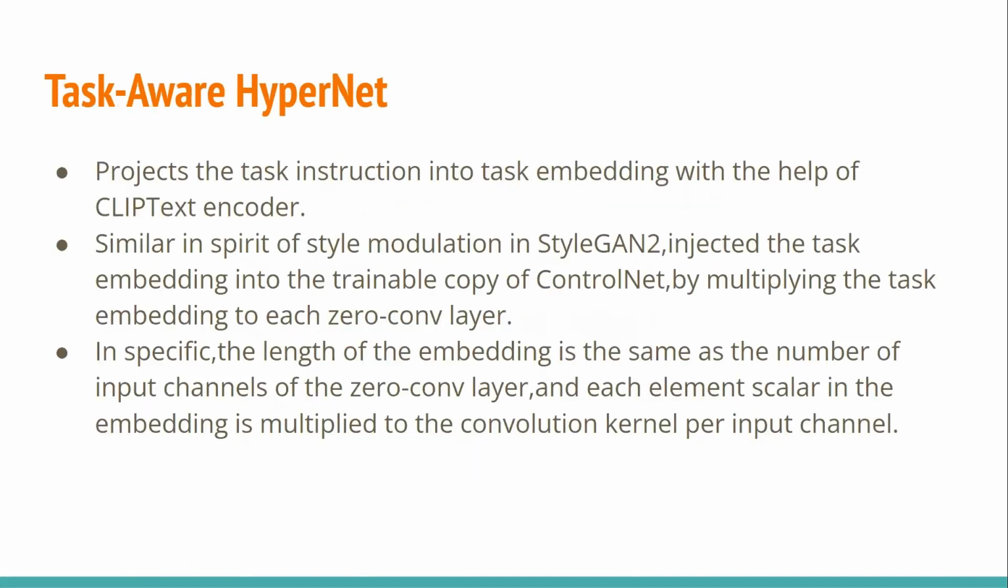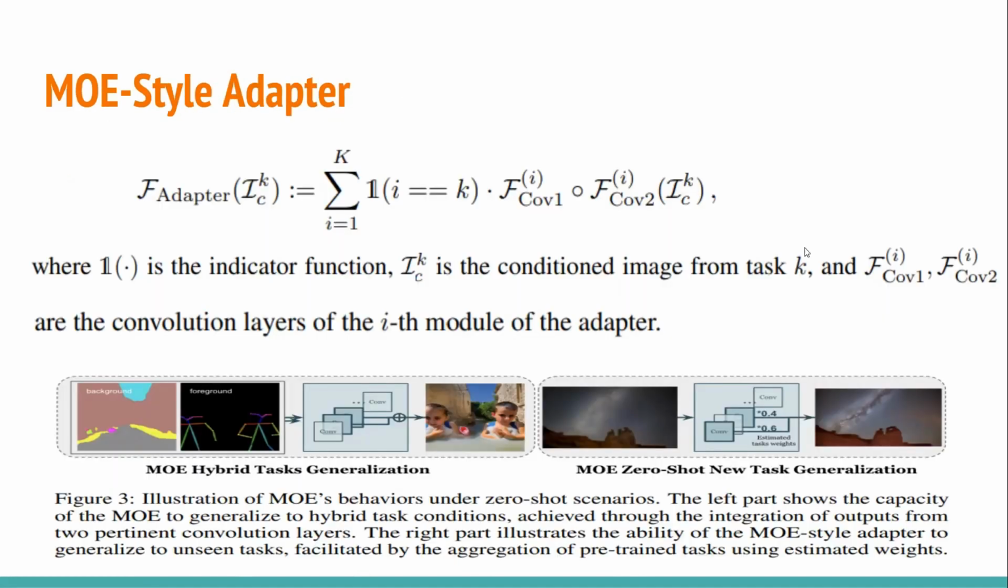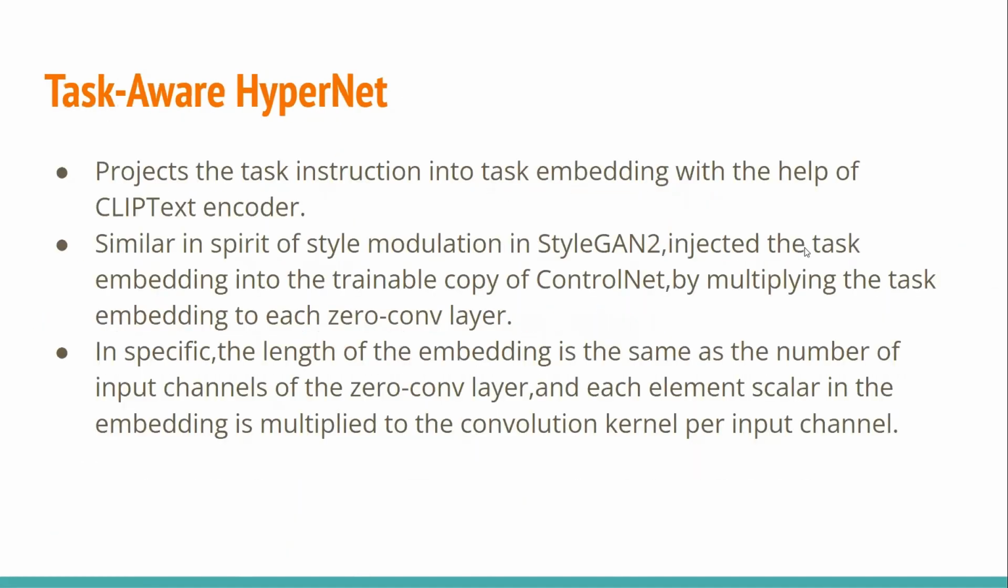This has more details of the HyperNet here. The task-aware HyperNet module converts the task instruction into the task embedding with the help of a CLIP text encoder. We just saw in the architecture that it has a CLIP text encoder here. Next, it is similar to style modulation in StyleGAN 2, injecting this task embedding into the trainable copy of ControlNet by multiplying the task embedding to each zero convolution layer.